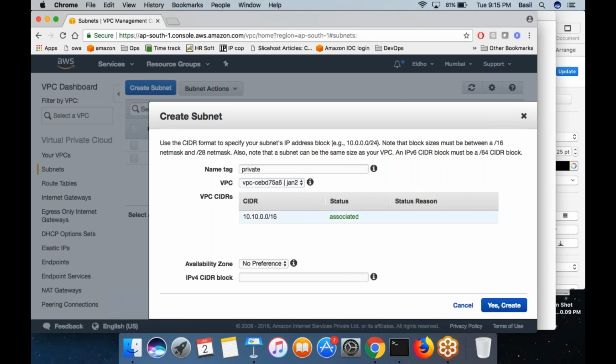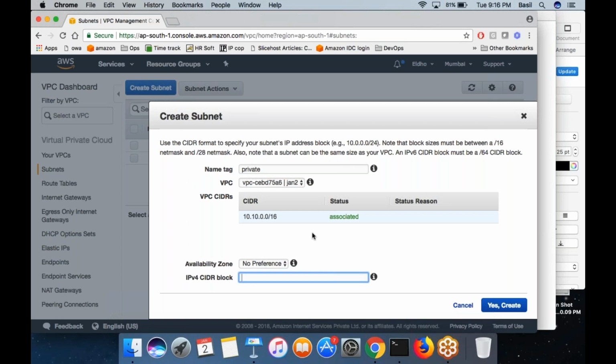I selected the VPC. Automatically, the IP block will pop up here. I want to specify an IP block which is a subnet of this big network. This is the complete IP block. Inside this IP block, I want to create a sub network. Let's say I'm expecting up to 200 machines to be created in this particular subnet.